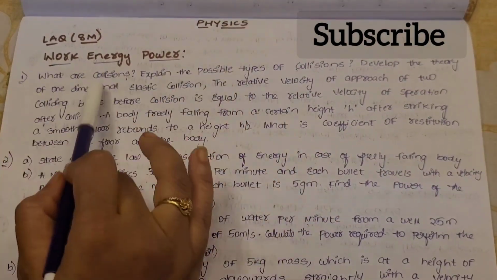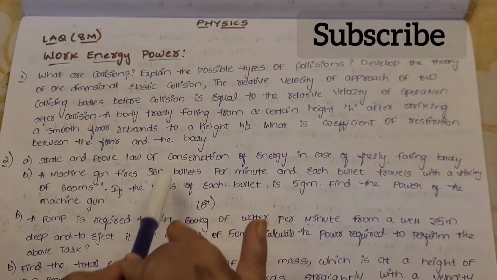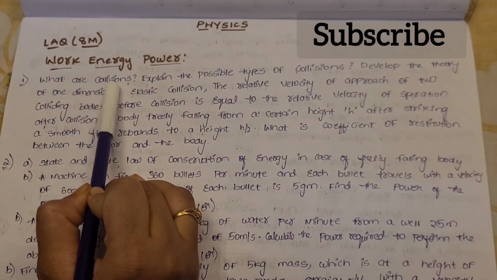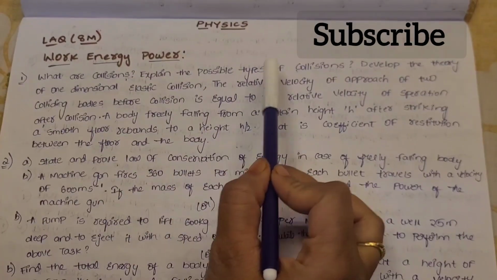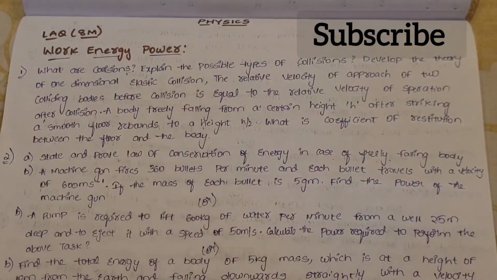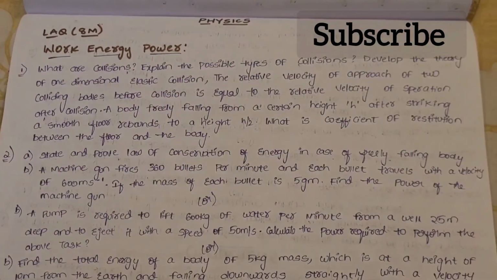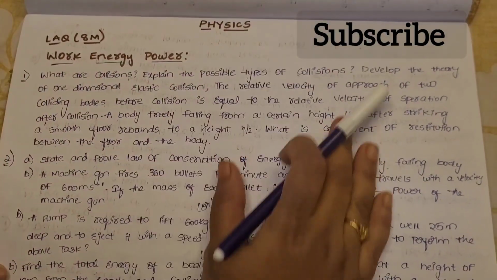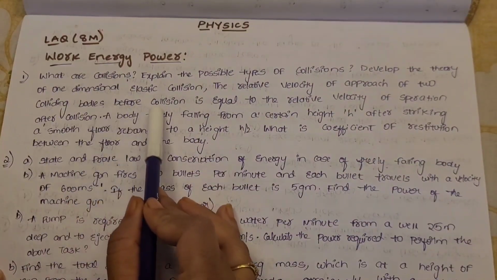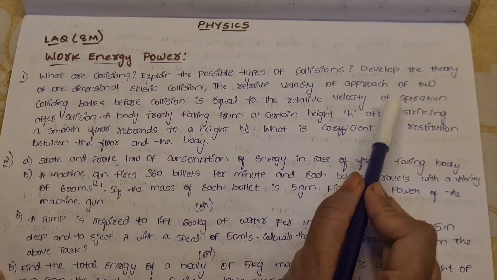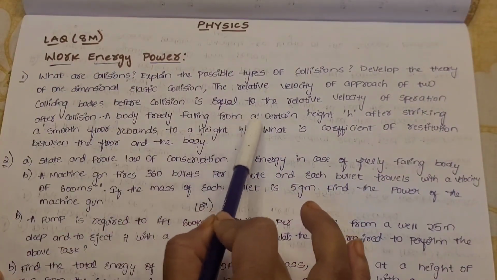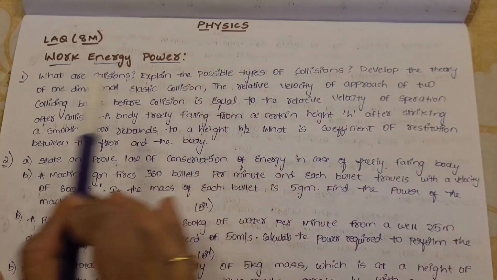And the first question is, what are collisions? Explain the possible types of collisions. Develop the theory of one-dimensional elastic collision. Then, show that the relative velocity of approach of two colliding bodies before collision is equal to the relative velocity of separation after the collision. A body freely falling from a certain height h, after striking a smooth floor, rebounds to a height h by 2. What is the coefficient of restitution between the floor and the body?